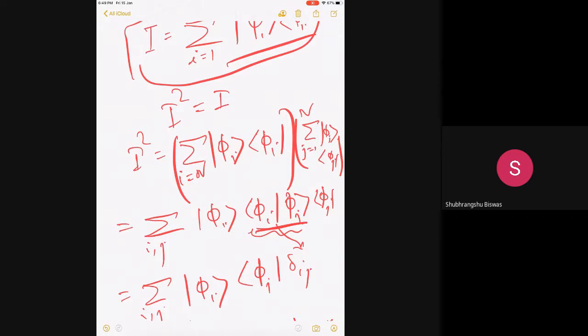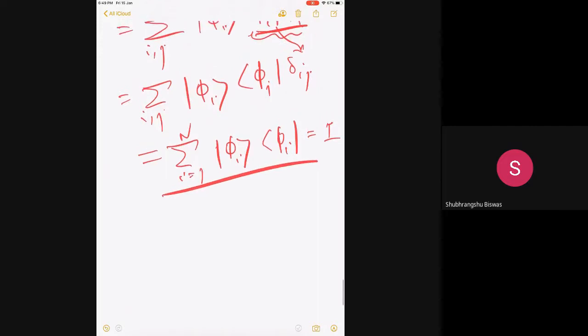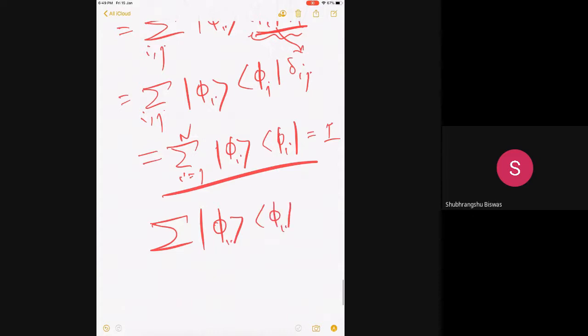Now this is important because I may have a summation over the orthonormal eigenvectors which is not complete. So let's say i equal to 1 to m, where m is less than n. I hope you understand what I'm saying.